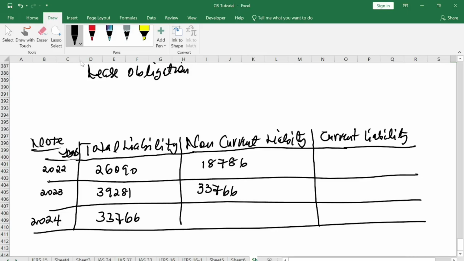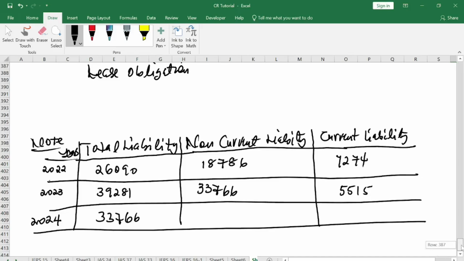So this gives me 7,274. And then I'll less this one, which is 39,281 minus 33,766. Okay, so that gives me 5515. So that is it for the period.